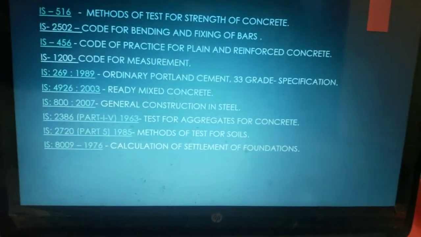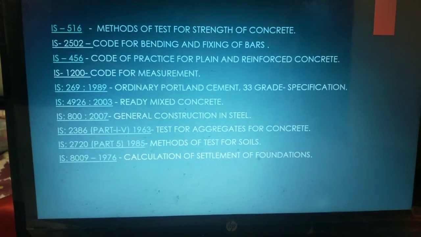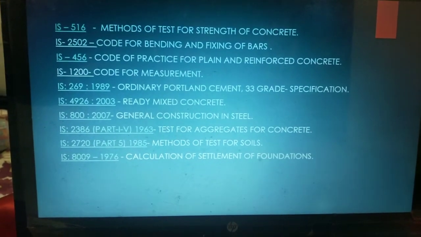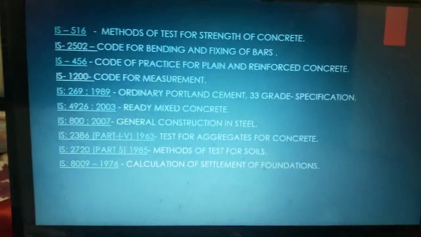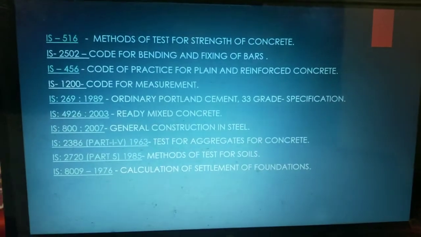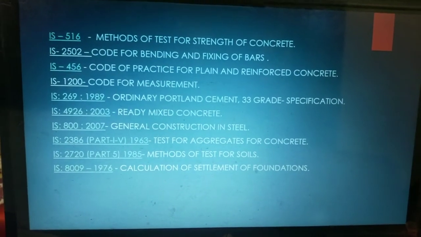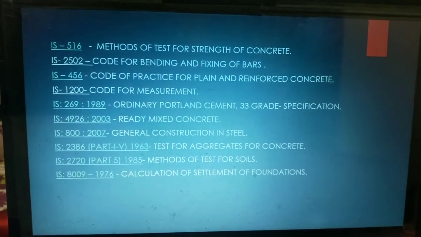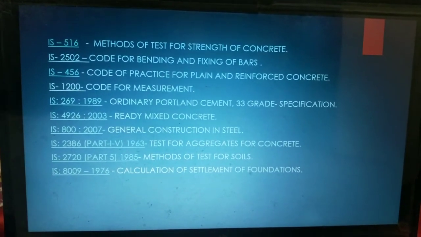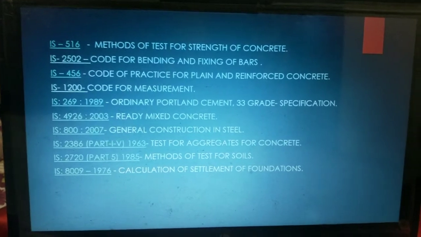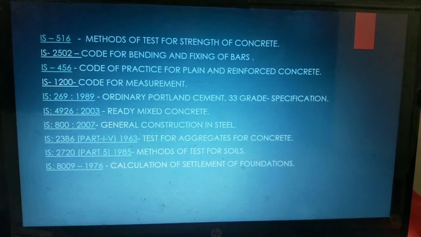Various vital topics I can share in a different video, especially for IS 456, so that you can see them in my further videos. This code one must read once, and one must understand properly, so it will be very helpful for you for whatever construction activity you will do in the future in your career.